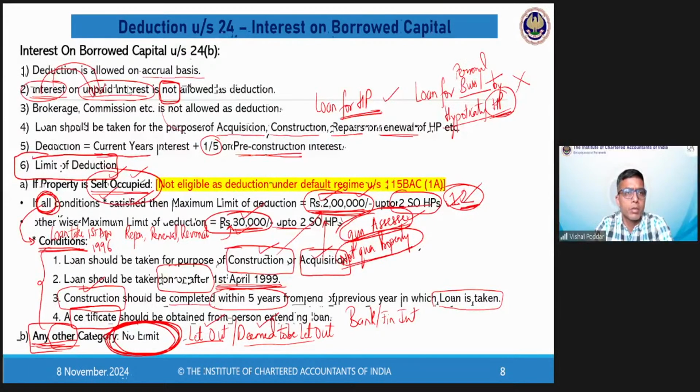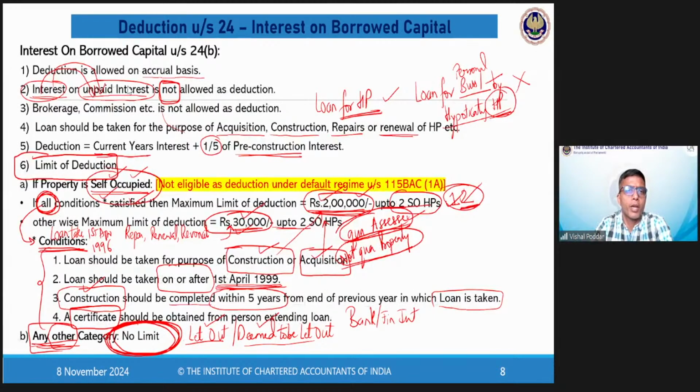Gurminder is asking, sir, what do you mean by up to 2 HP? I explained that you will get a deduction up to 2 lakhs, and this can be taken by you for any 2 HP interest. If you have more than 2 HPs for which you have taken loan, you will be eligible to take a deduction of this interest for any 2 HP interest up to rupees 2 lakhs. What it means, beta? Be patient. When we solve some sums, you'll get to know this.